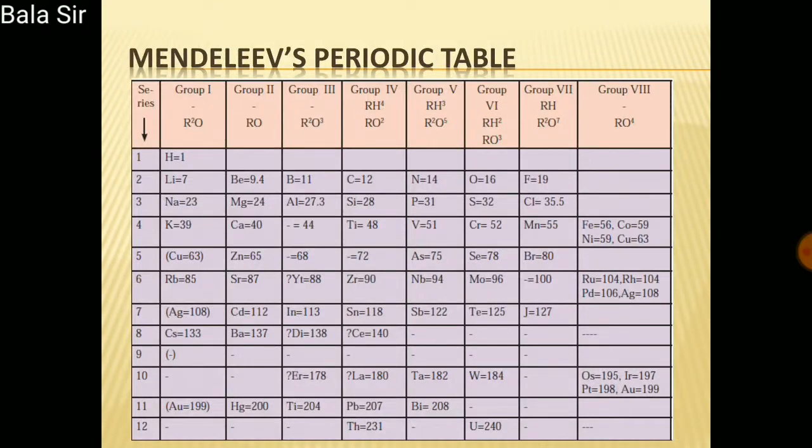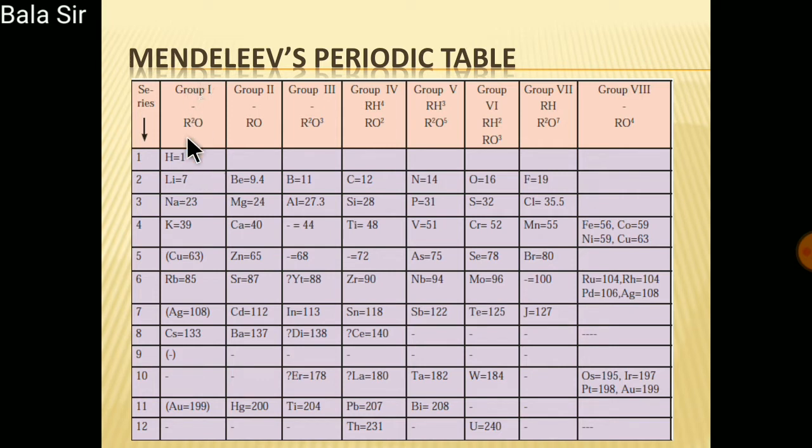He made a table. You can see the table on the top. You can see the groups: group 1, group 2, group 3, group 4, group 5, group 6, group 7 and group 8, and from top to bottom you can see periods from 1 to 12. So let me explain this properly. The vertical columns in Mendeleev's periodic table are called groups, while the horizontal rows are known as periods.